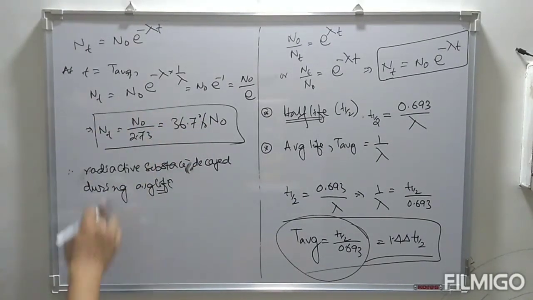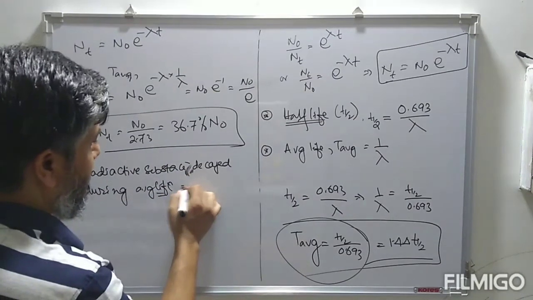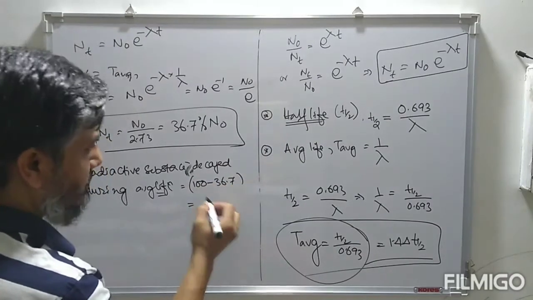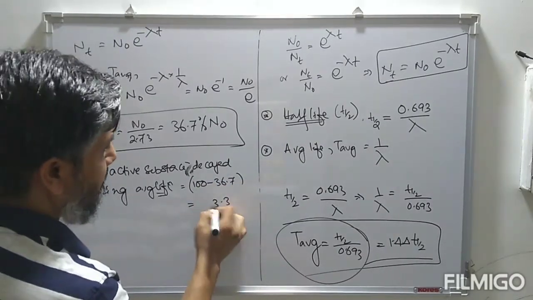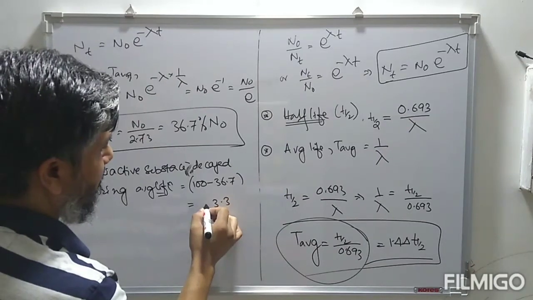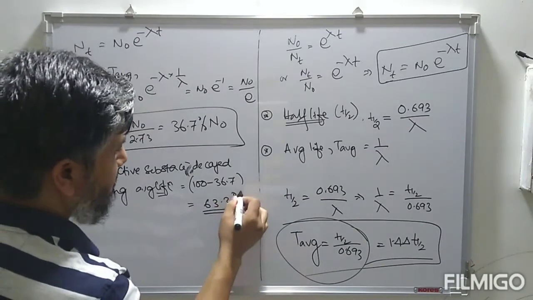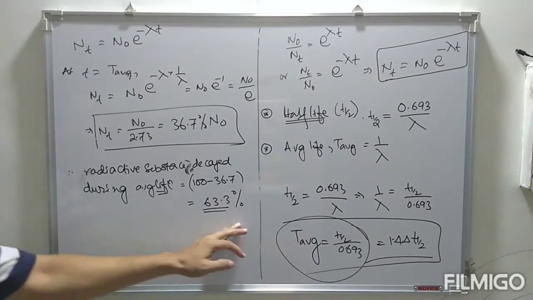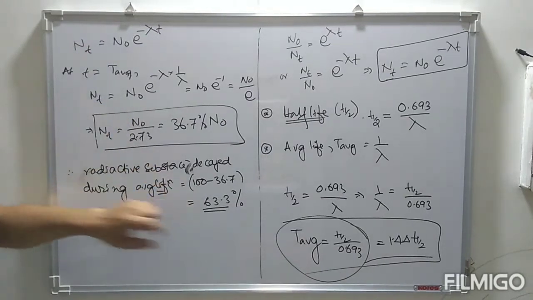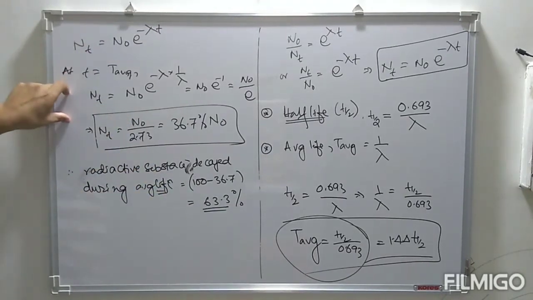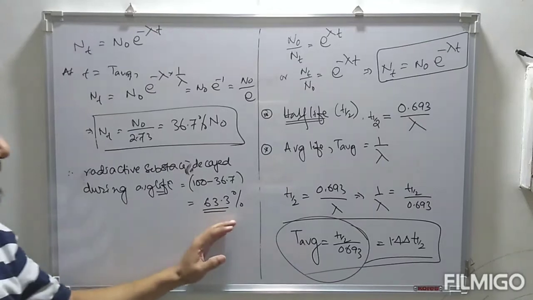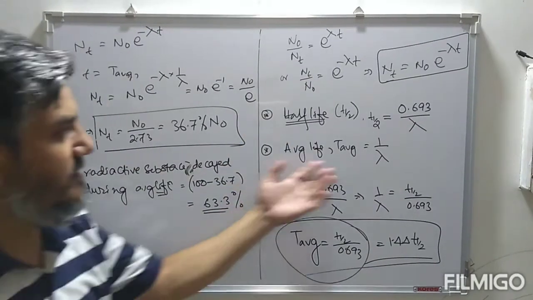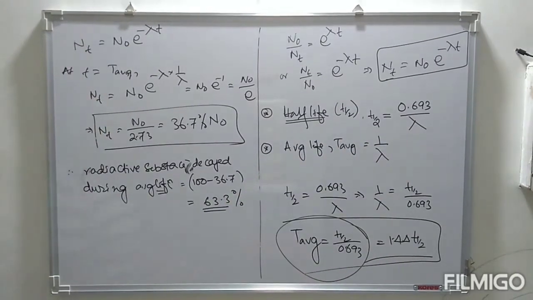So the substance decayed is 100 minus 36.7, so approximately 63.3% is decayed. So simply look at this: by looking at this equation, we can also say the average life is the life during which 63.3% of the radioactive substance is decayed. Or simply you can say average life is 1 by decay constant.